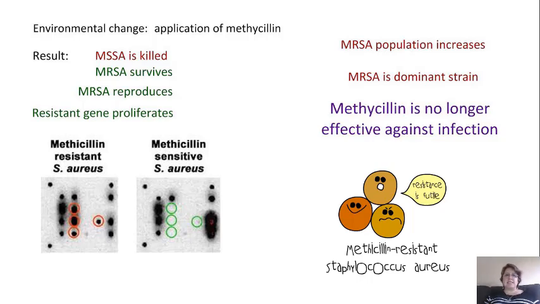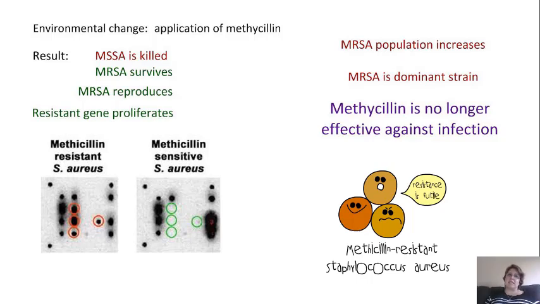You can see this in the application of the antibiotic methicillin. In that same scenario that we looked at, methicillin-susceptible Staph aureus is killed. Those are the ones that are affected by the methicillin. Staphylococcus aureus, they die.